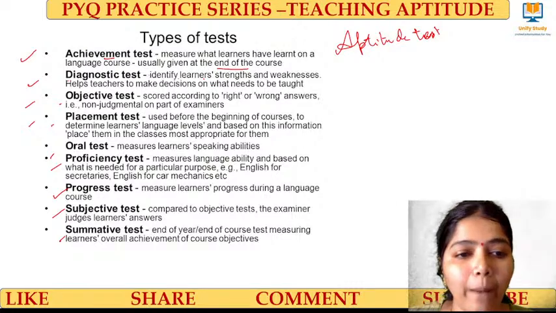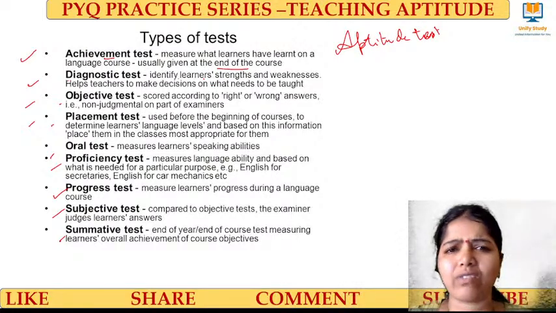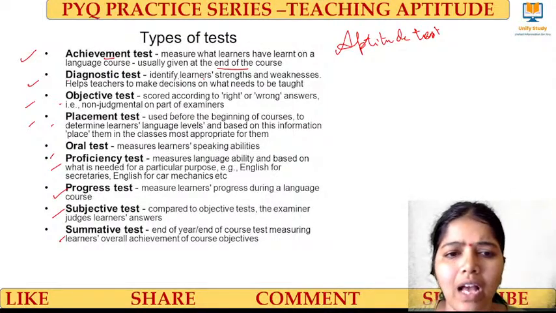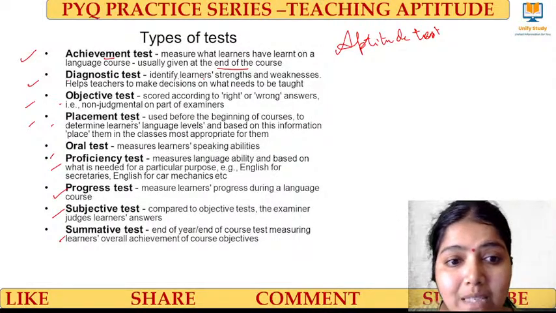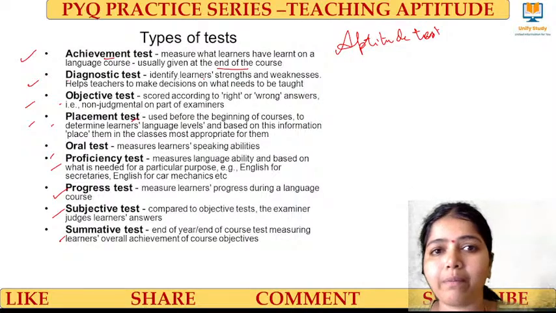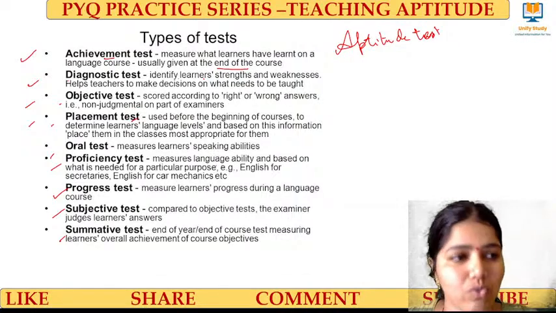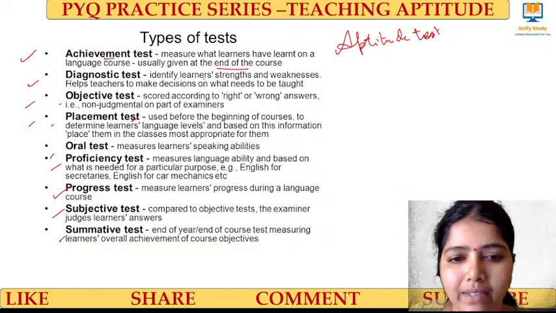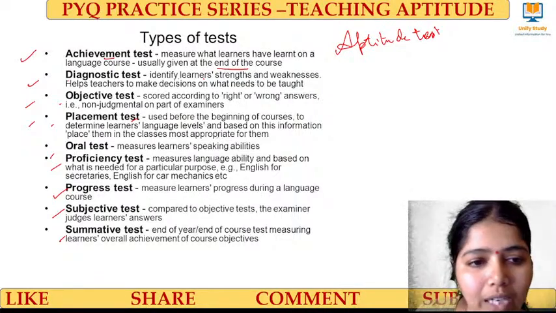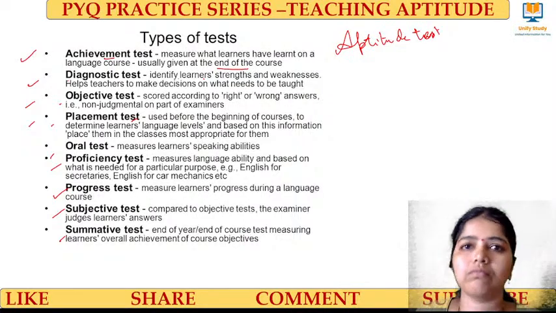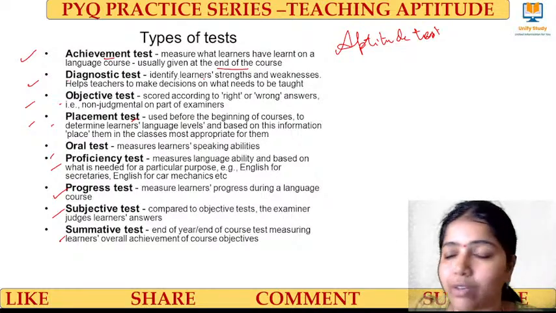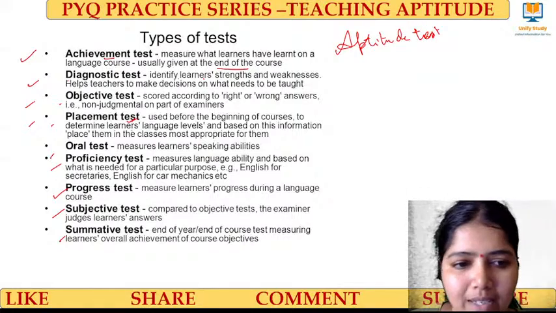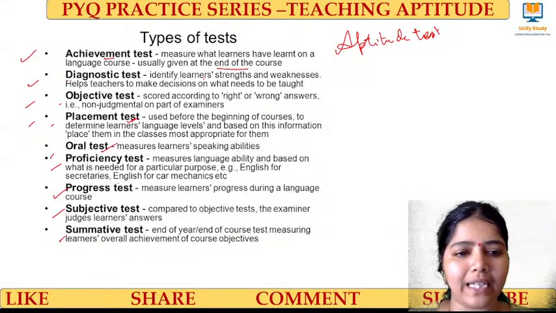Okay. Next, objective test. Objective means right or wrong, MCQ pattern, right? Whatever we have got is right or wrong, and that we call an objective test. Placement test, I have told you before. Before the course starts, whether that student is eligible to do that course or not, that we call a placement test. Based on the score he got on that test, we tell whether he is appropriate for this course or whether some other course suits him. It's called a placement test. Oral test, the speaking ability test.